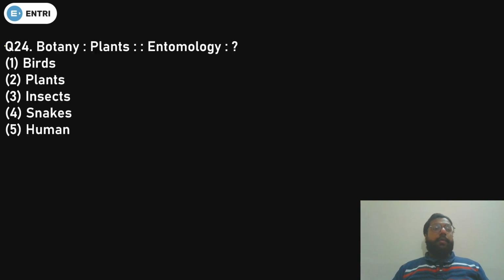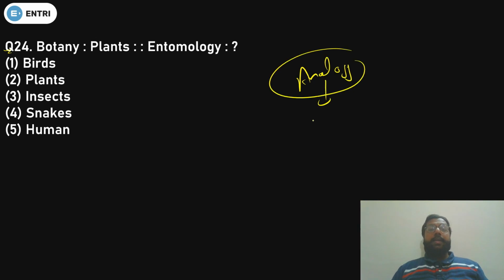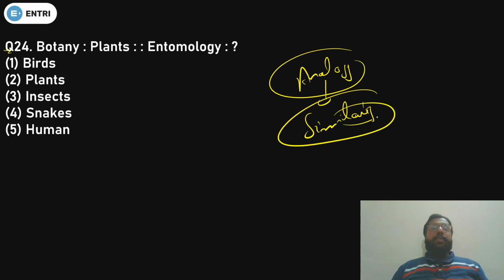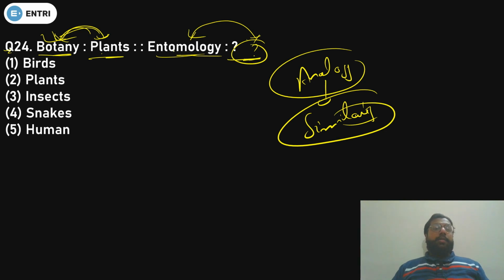Now let's see question number 24. That is from analogy. What does analogy mean? Similarity. Similarity means you have to find some similarity. It means if botany is related to plants, these two are related by some pattern or some logic with each other. So the same logic you have to apply here. You have to apply entomology with this missing term.